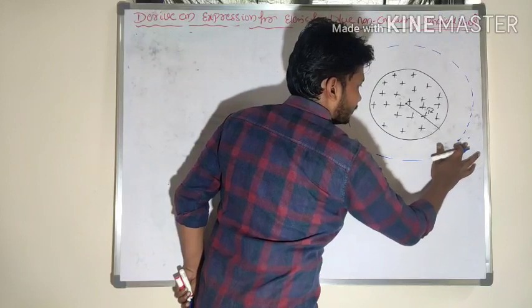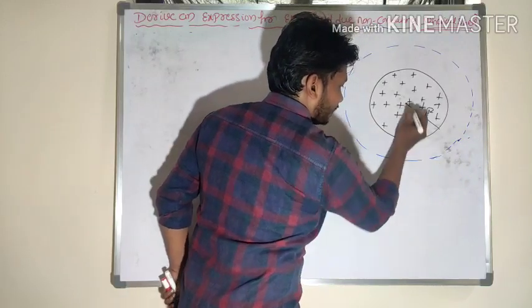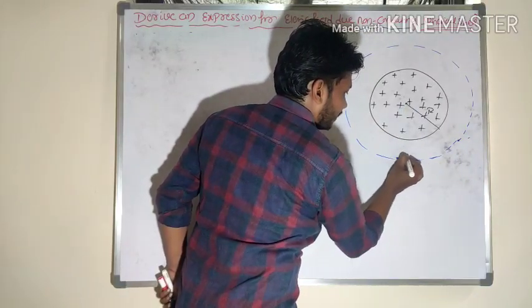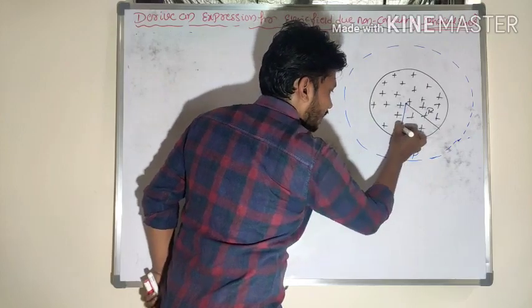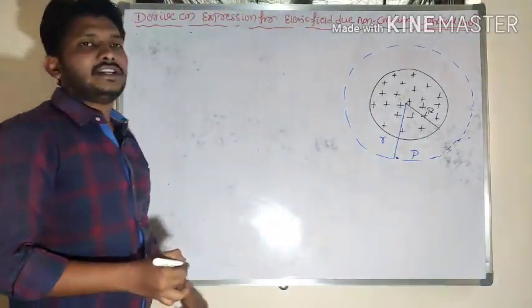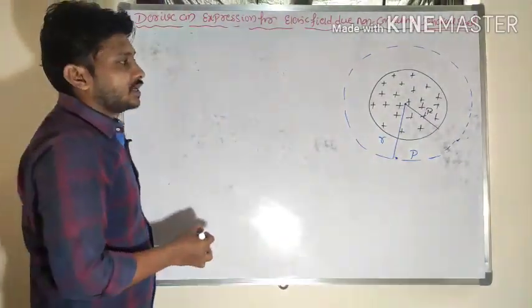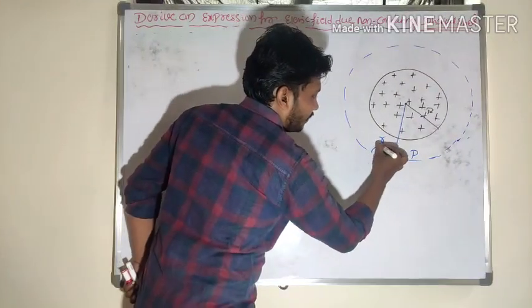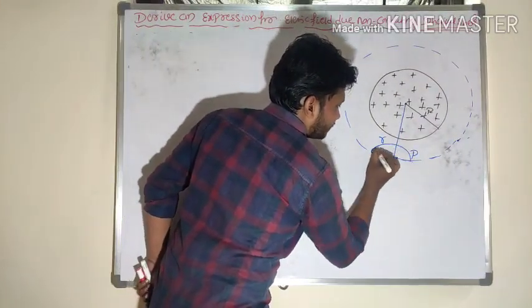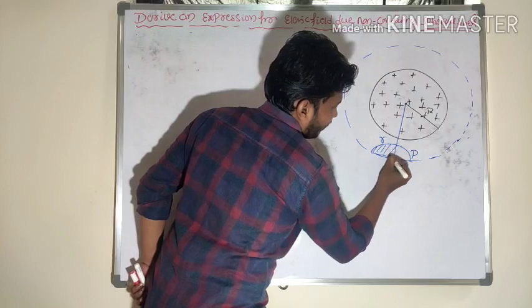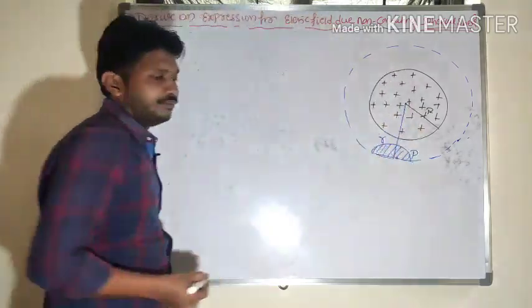So wherever you may choose this point, it's my convenience. For example, this is the point of observation, and this point of observation is at a distance r from the center of the sphere here. Now I will draw the Gaussian surface here. Let me apply Gauss law for this region.